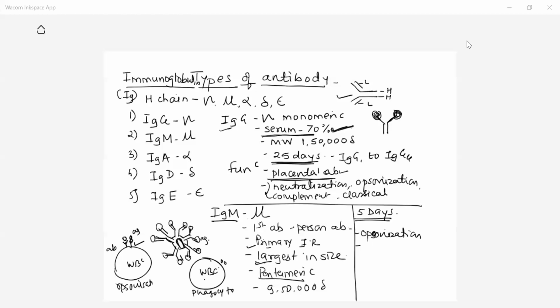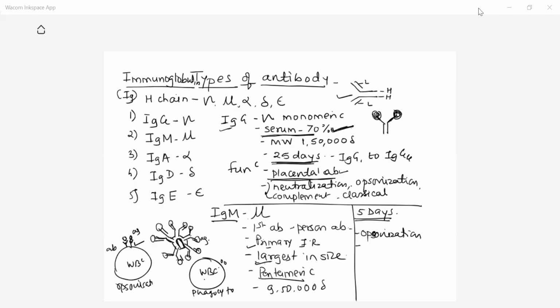So that is another role. They have a role in the opsonization reaction. At the same time, other functions are they are involved in complement fixation reaction, agglutination reaction, cytolysis reaction. These are the functions of IgM.